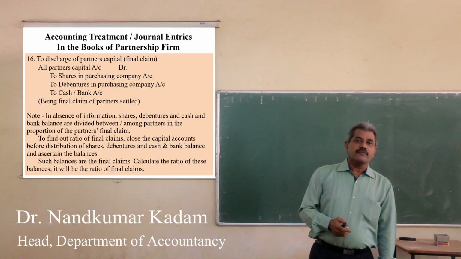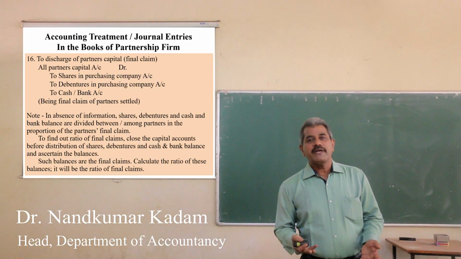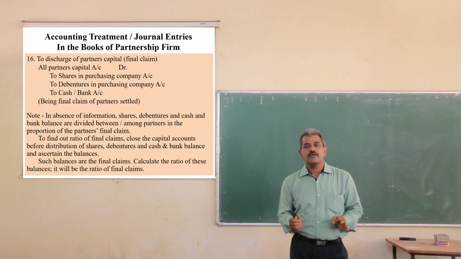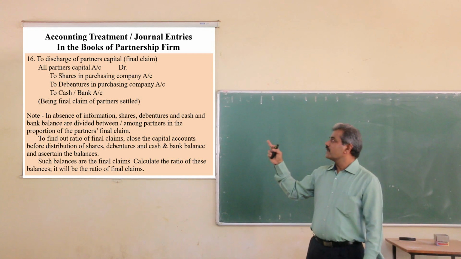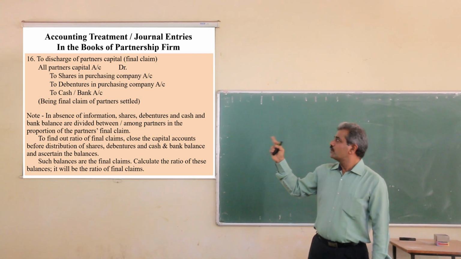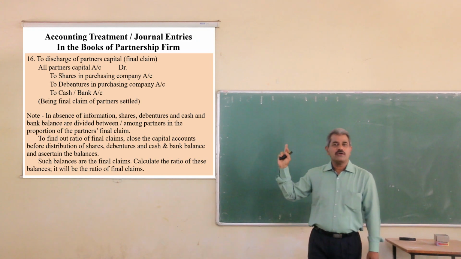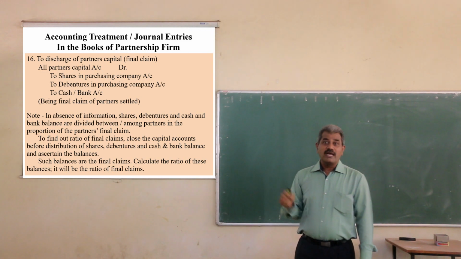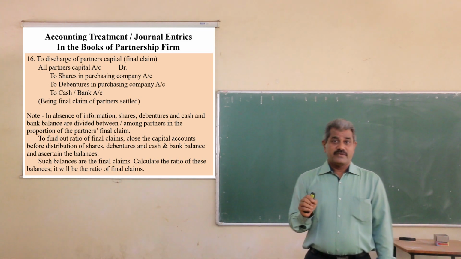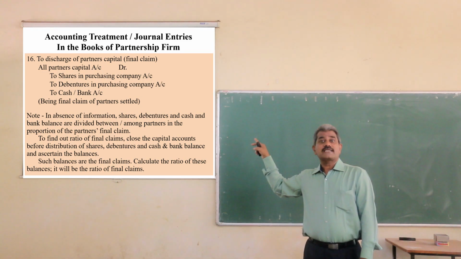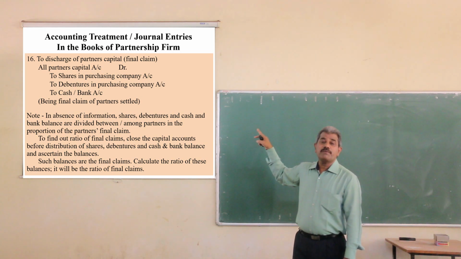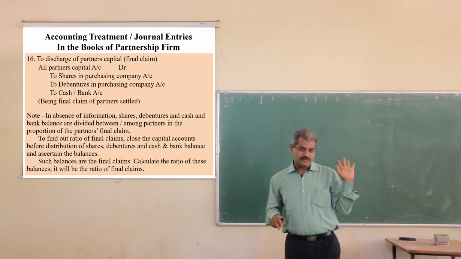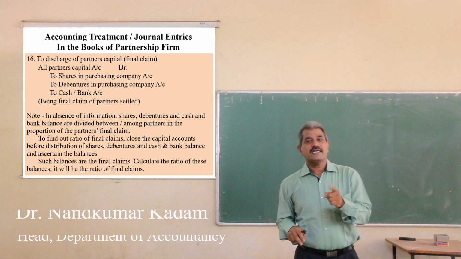And the last entry is for settlement of final claims of partners. What is the entry? All partners capital account debit to shares in purchasing company account, to debentures in purchasing company account, to cash or bank account. As already stated, this is the final settlement of the partners, so it should be made in their last adjusted capital ratio.